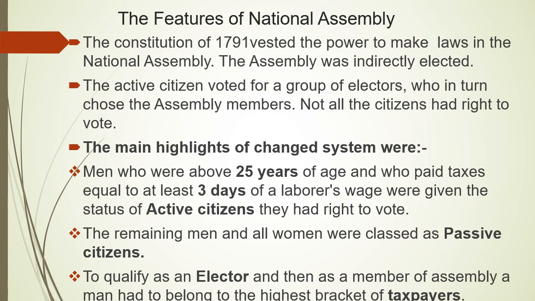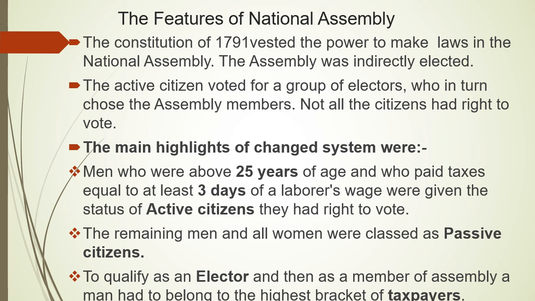Now let us know about the features of the National Assembly. In the previous slide, you have already seen the figure of the National Assembly. The Constitution of 1791 vested the power to make laws in the National Assembly. The National Assembly was indirectly elected by the people. The active citizens voted for the group of electors who in turn chose the assembly members.